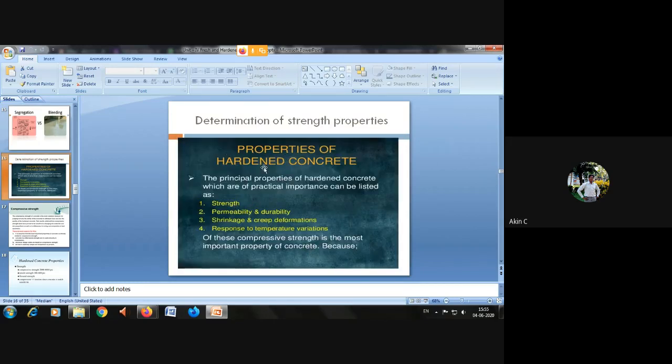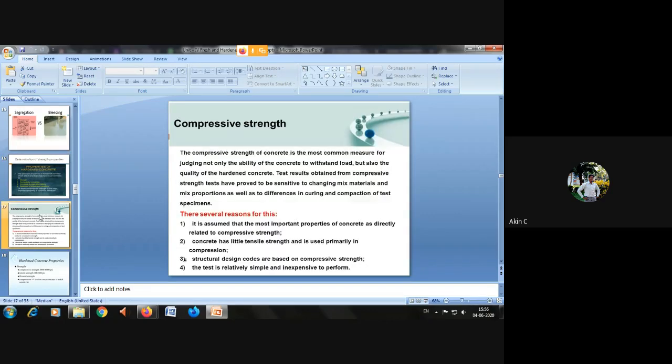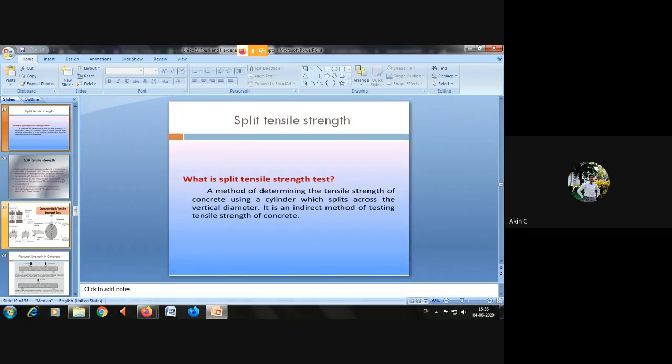Properties, in the sense, concrete can be checked for strength, durability or permeability, shrinkage or creep deformation, and response to temperature variation. When the temperature is high and you touch your building wall, the edges directly exposed to UV rays or the outside temperature will be very heated. This causes cracks in the wall or building. So how can you reduce this crack? Definitely you have to paint. So compressive strength, split tensile strength, these are the different aspects.